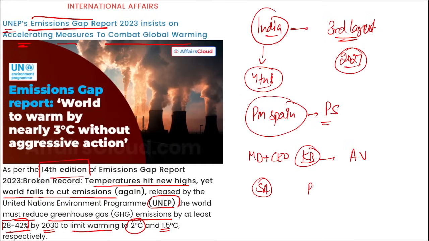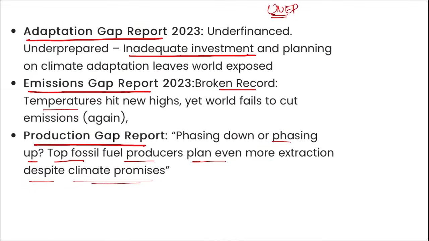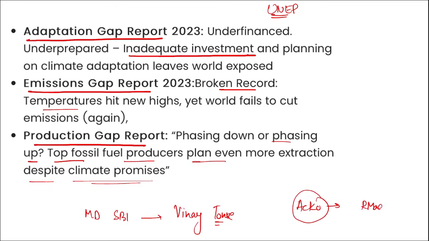Then who has been appointed as the Prime Minister of Luxembourg? Luke Friedman, right? Luke Friedman has been appointed as the Prime Minister of Luxembourg. Next, tell me who has been appointed as the Managing Director of SBI? Vinay Tonse. Vinay Tonse, right? And Ecco, whom have they appointed as their brand ambassador? R. Madhavan has been appointed as their brand ambassador.